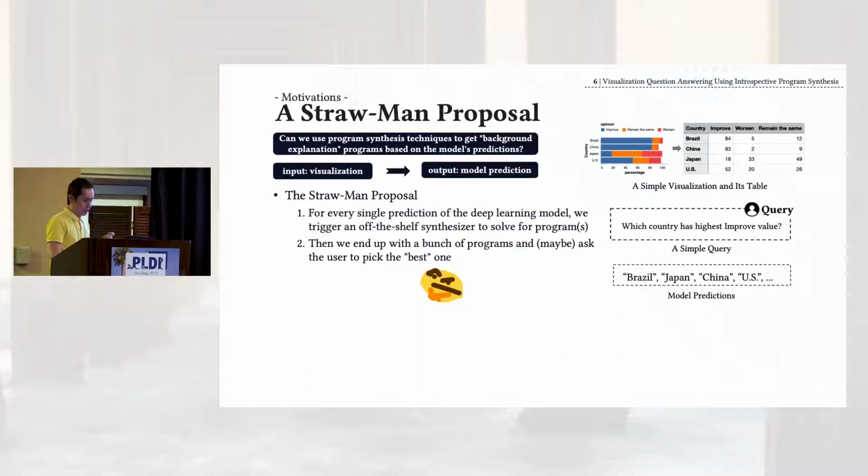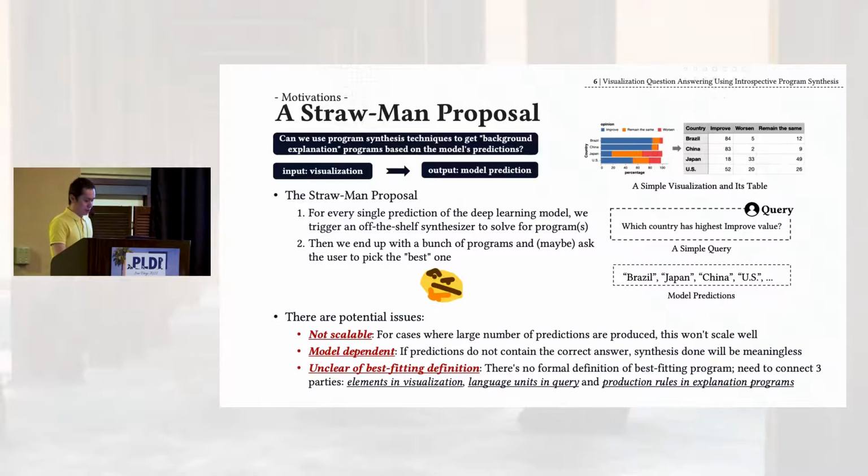After thinking about this for a while, we immediately find some issues. There are 3 that I list out here. First, a model may emit a large number of predictions. In that case, we need to synthesize programs for each prediction. That will not scale well. A more important one is the second: the correctness of the final result heavily depends on the model prediction. If none of the model predictions is correct, then all the synthesis done before will be meaningless and wasted, because we're not synthesizing any of the correct answers. And third, we don't have a formal definition of best fitting programs.